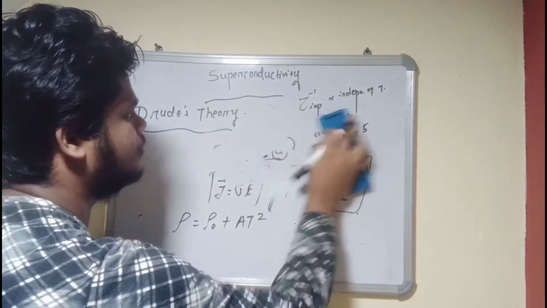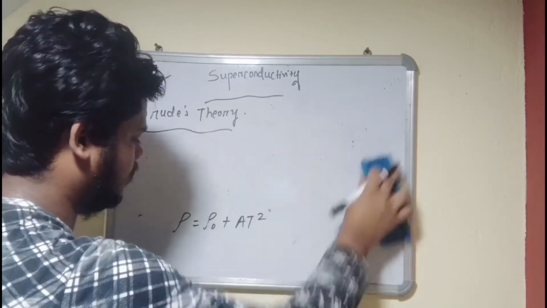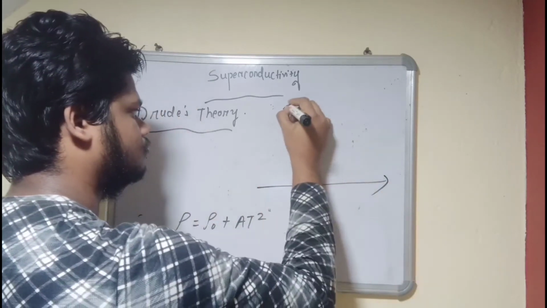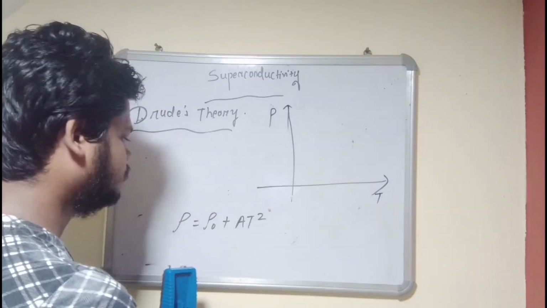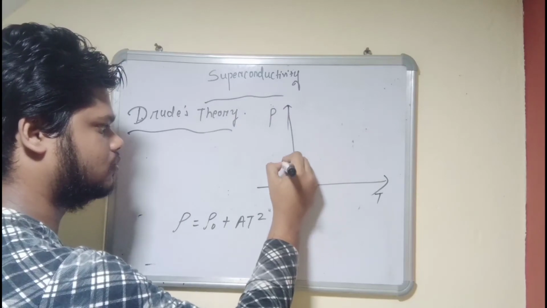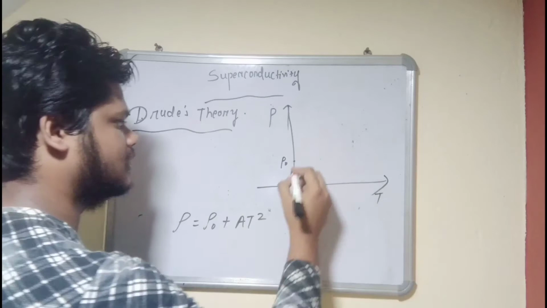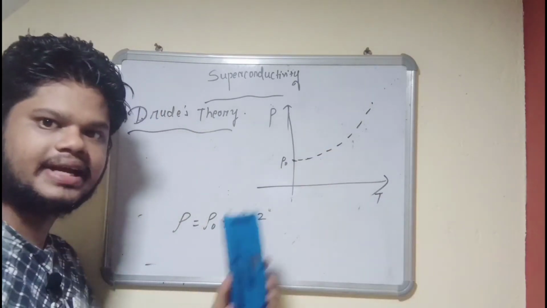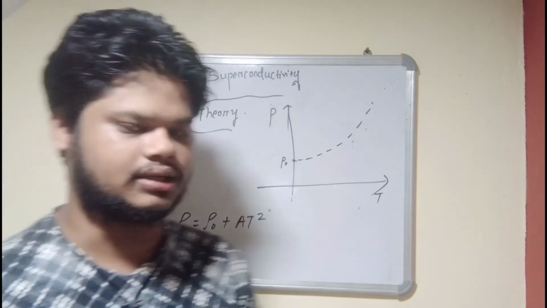So what do you expect? What could be the graph? If we see, there is rho, there is T. So at T equal to 0, this is rho naught. Let's say it is rho naught. And if T increases, it increases parabolically. So we should expect something like this, right? So actually it is consistent with most of the metals.